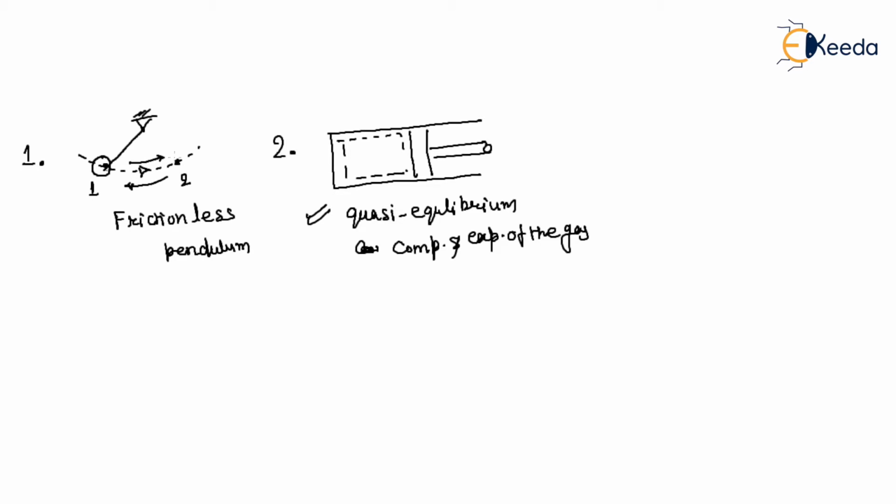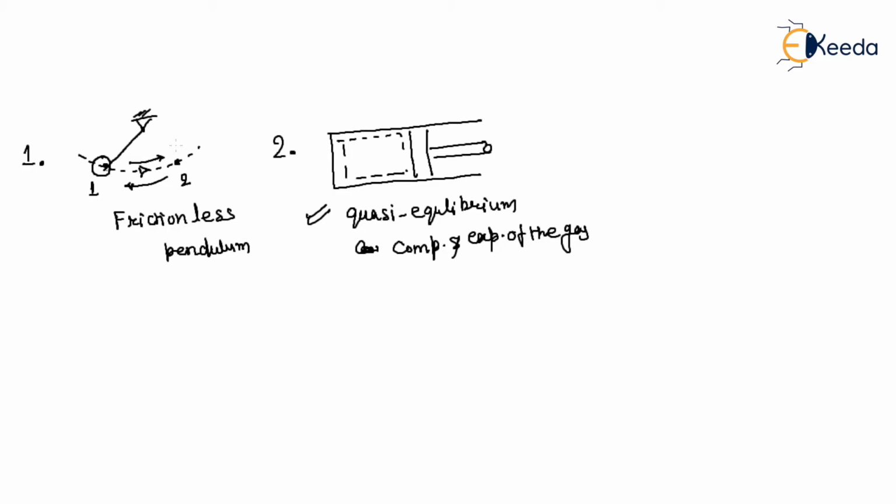When you analyzed the pendulum at school level, we neglected the drag. So we can assume that for infinite time this pendulum will move from 1 to 2, 2 to 1, 1 to 2, 2 to 1. So it is an idealized process, a reversible process.